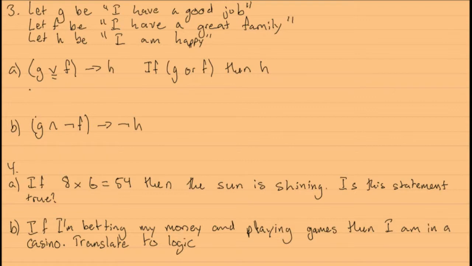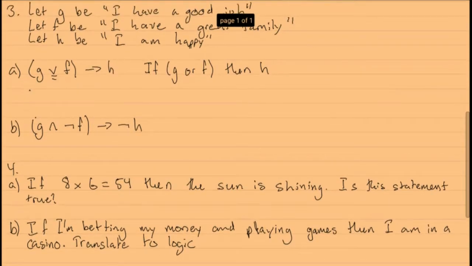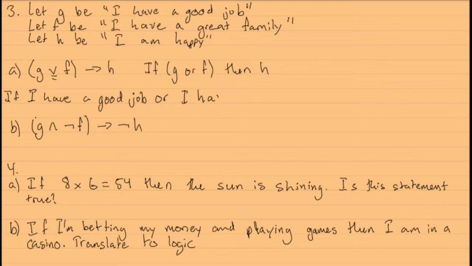So let's add in the propositions here to make it a little easier to see, or just to complete the translation. So if I have a good job, or I have a great family, then I am happy.